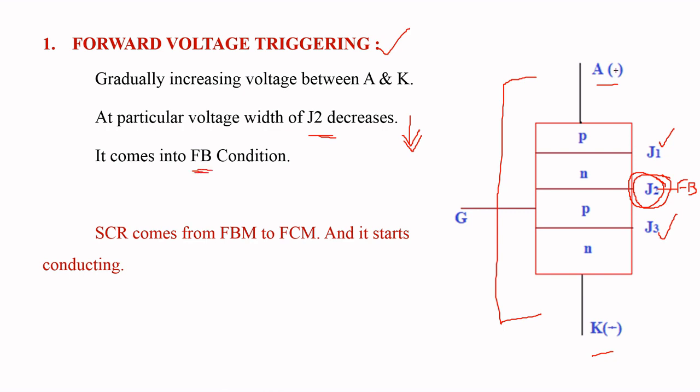It comes into forward bias and acts as a short circuit. So all the junctions, J1 and J3 already, and J2 now, are in forward bias. By gradually increasing the voltage between anode and cathode, junction J2 also comes into forward bias. So all 3 junctions are in forward bias, and there is a possibility of current flowing from anode to cathode. So the SCR goes from forward blocking mode to forward conducting mode, and it starts conducting. This is about forward voltage triggering.